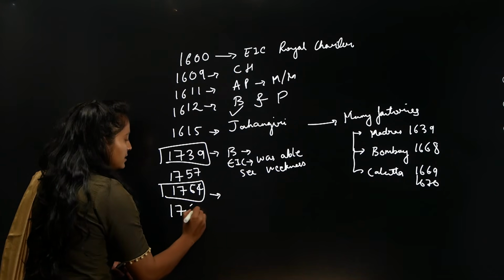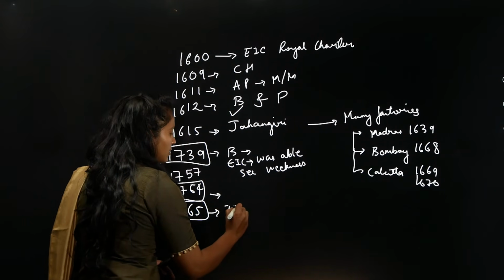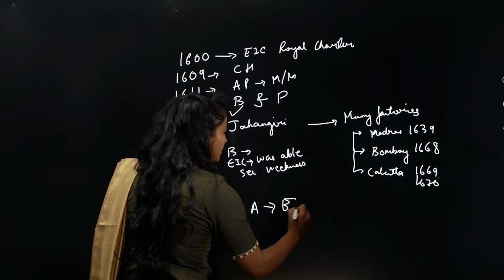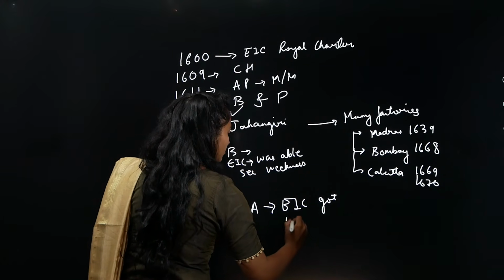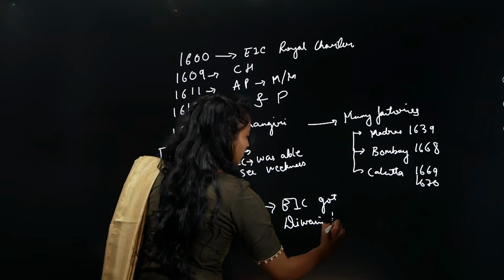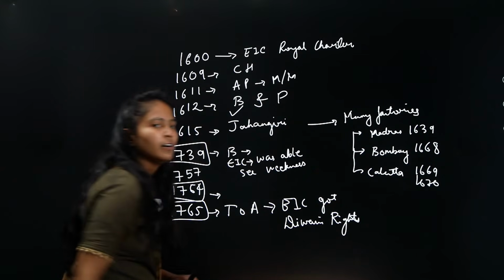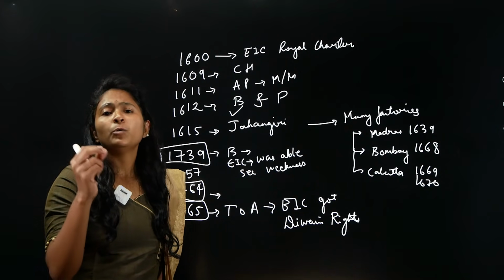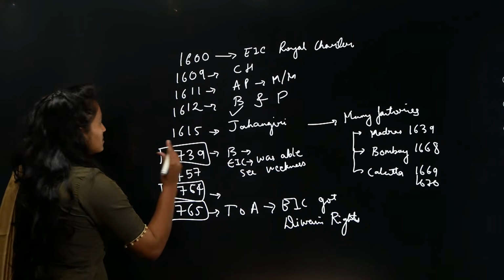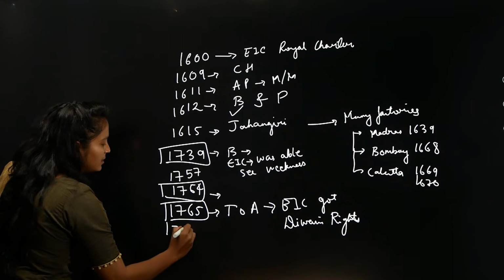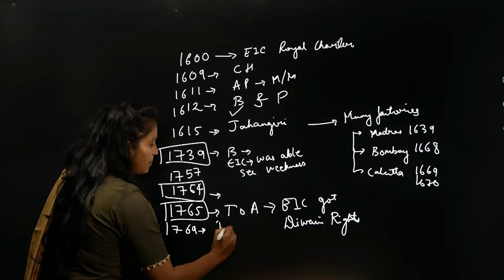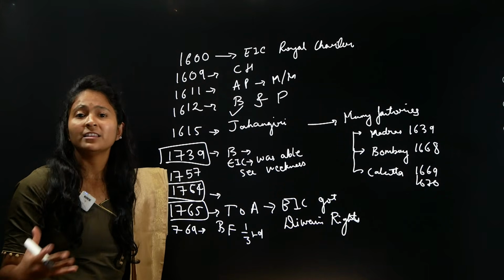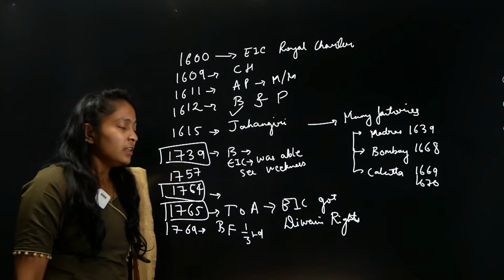Here, again, in 65, you have the Treaty of Allahabad. Correct? In the Treaty of Allahabad, East India Company got Diwani rights, right? And Diwani rights was nothing but it was able to collect the taxes. They were able to collect the taxes, but the welfare of the people was not at all happening. After this, in 1769, because of Bengal famine, 1/3 of the population was not able to sustain, and they died because of the hunger. This was one of the reasons.